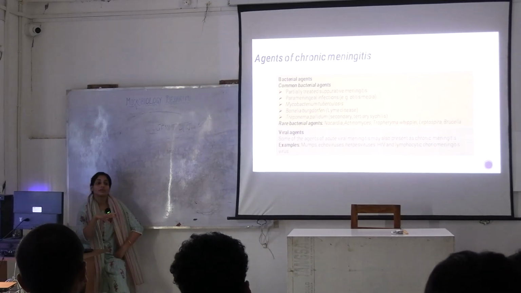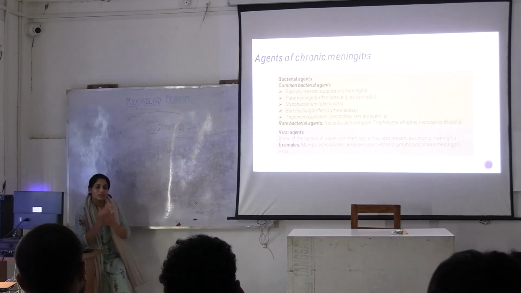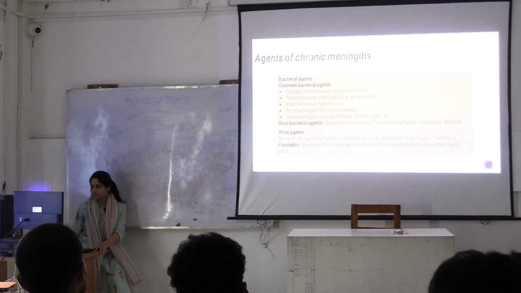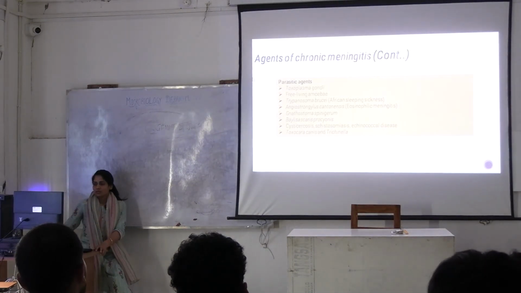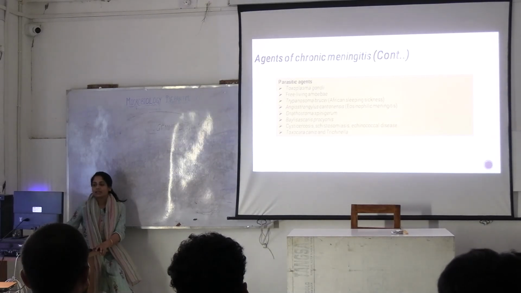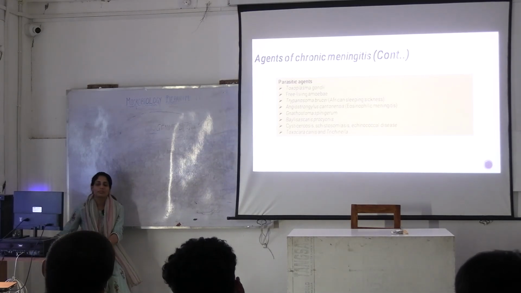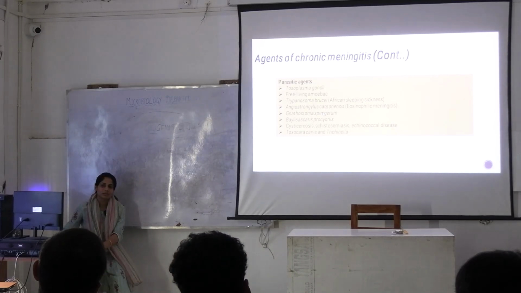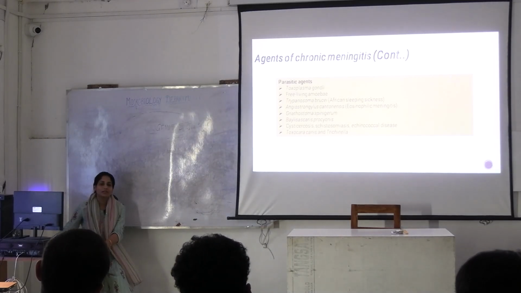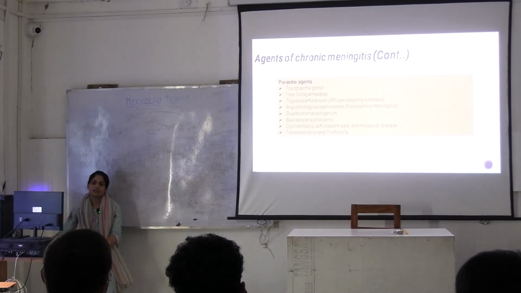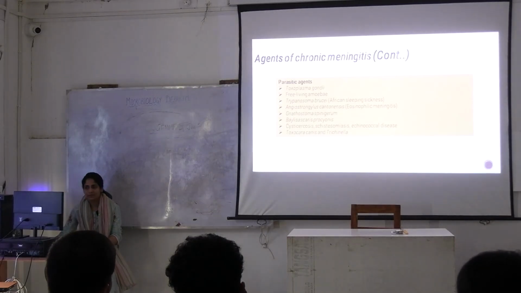Which one is more severe and needs immediate treatment? Acute meningitis. Then there are certain parasitic agents that can lead to chronic meningitis. These all are parasitic agents covered in the specific chapters. We have studied that because direct chronic meningitis is not happening. They enter the body through the primary site of target, and then they affect the meninges.